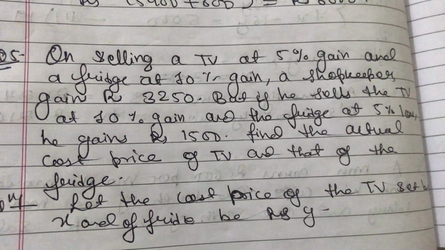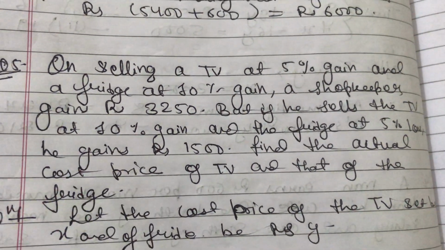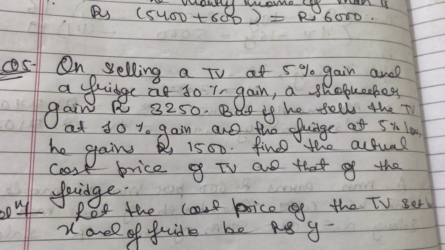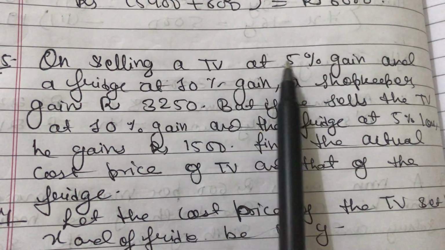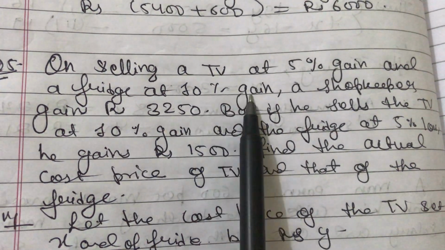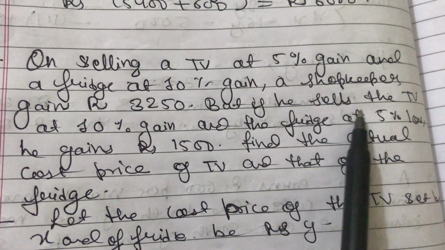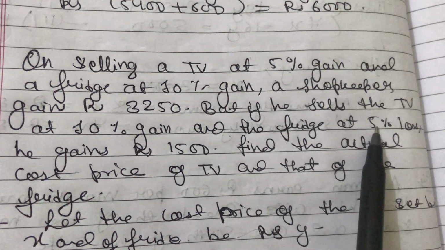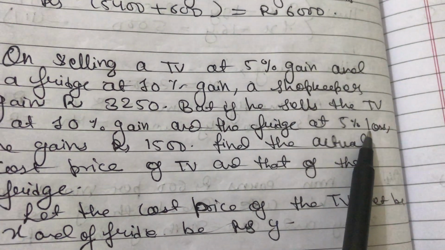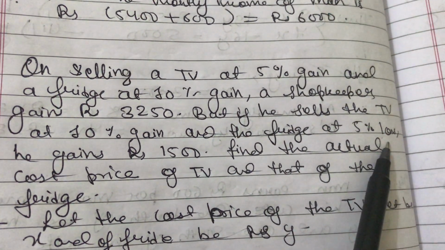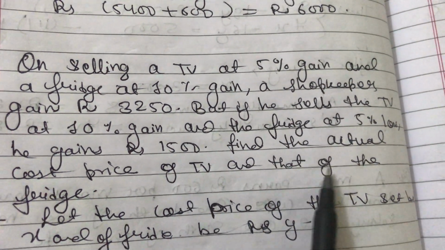Question number 5. On selling a TV at 5% gain and a fridge at 10% gain. Now this is related to profit and loss, a very important topic. So the question is, on selling a TV at 5% gain and a fridge at 10% gain, a shopkeeper gains rupees 3250. But if he sells the TV at 10% gain and the fridge at 5% loss, he's reversing, then he gains rupees 500. Find the actual cost price of the TV and that of the fridge.